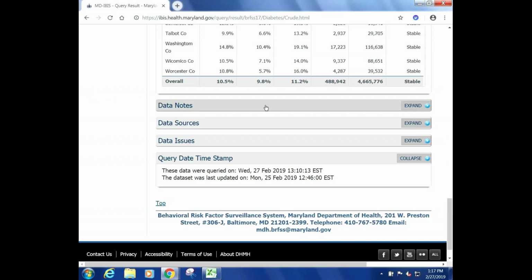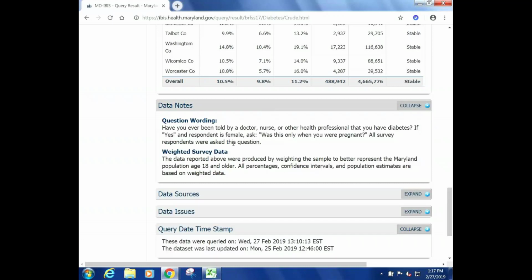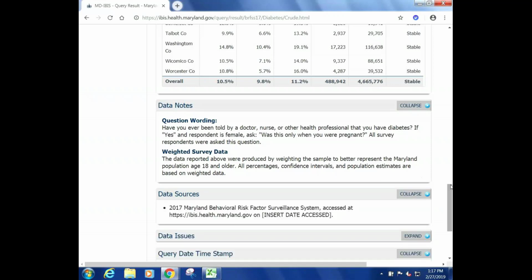And finally, at the bottom of the screen, there are also a few additional buttons with some additional information about the data. The first one is data notes, and that includes some question wording. So in this case, it includes the question, have you ever been told by a doctor, nurse, or other health professional that you have diabetes? And if yes, and the respondent is female, they ask, was this only when you were pregnant? So remember, we did exclude women who were only told when they were pregnant in this analysis. And there's also a note about weighted survey data and what that means.